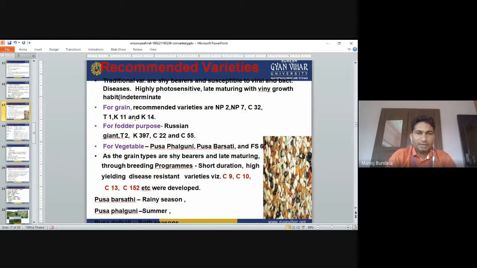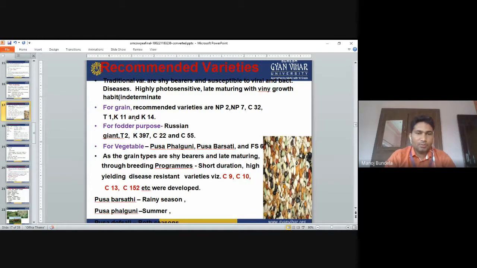As the grain types are late maturity, there is a breeding program for short duration crops with high yield and disease resistance varieties. So we can go for breeding. For breeding, we can develop varieties for short duration, high yielding and disease resistance, using lines like C9 and C10.